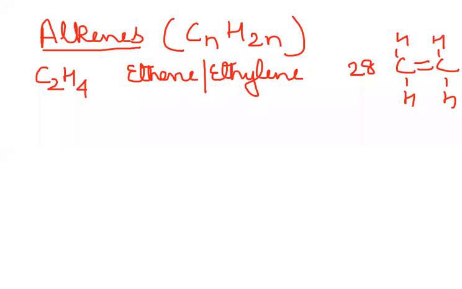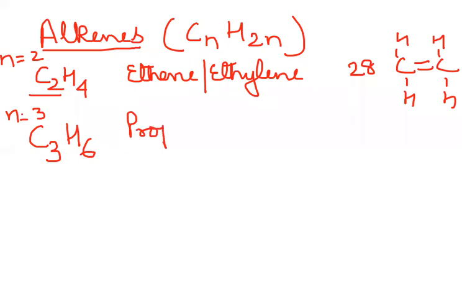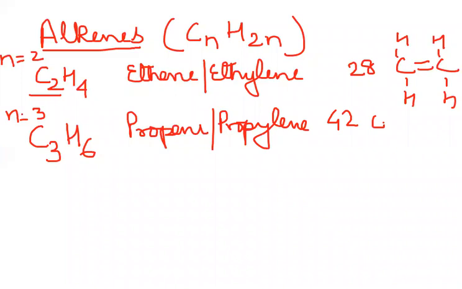Let's go to n equal to 3. For this, n is equal to 2. Let us go for n equal to 3. When it is C3, 2 3s are 6 plus, do we need to add any more numbers here? No, right? So C3H6. Name of the compound is propene or propylene. You can use propene, or sometimes they also call it propylene. Molecular mass for this one will turn out to be 42.